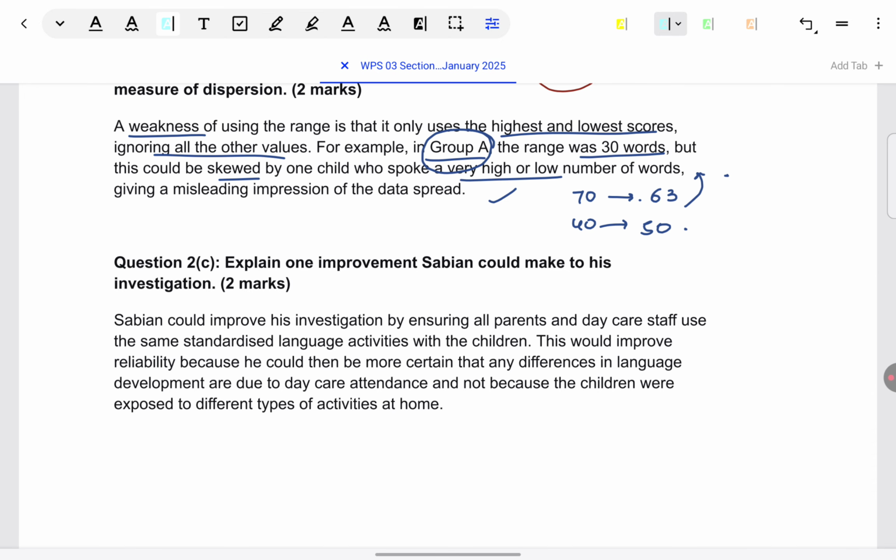Let's look at the next question. Explain one improvement Sabin could make to his investigation. For improvement type of questions, like I always tell you, they are AO3 only, just worded a little differently. Instead of strength or weakness, improvement is the word used. So they are somewhere in between, like how can you transition a weakness to a strength. So first thing is to name a weakness, identify it correctly, and then suggest how that weakness can be overcome. So 2 points, 2 marks. They're always like this.